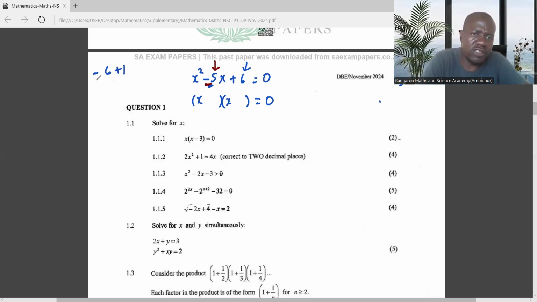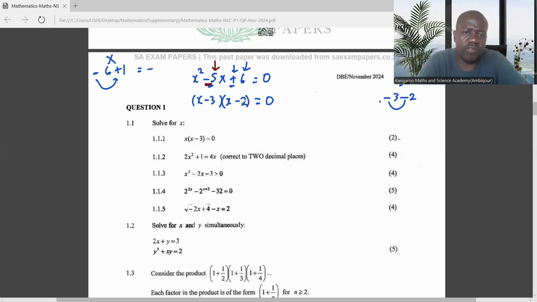But negative times positive is negative, and here we want it to be positive. So it means this is wrong. It will not be the factors, unless there was a minus here, then we would use 6 and 1. So here we must use 3 and 2. Both should be negative, because negative times negative gives us positive. So it means here we must have -3 and -2.